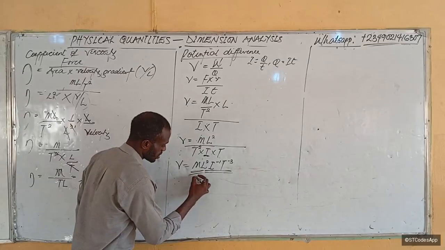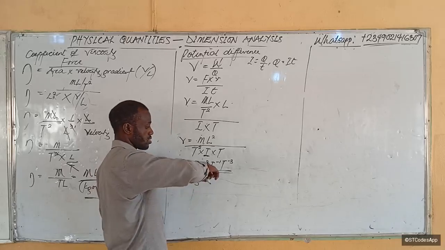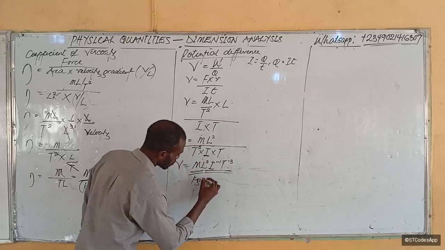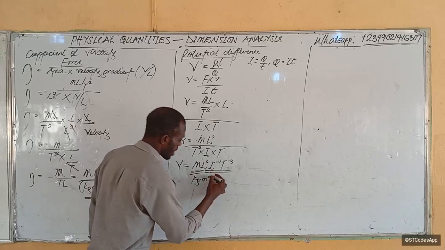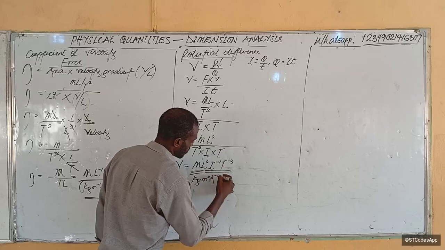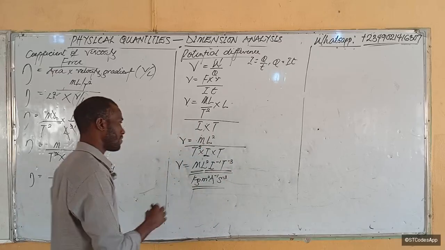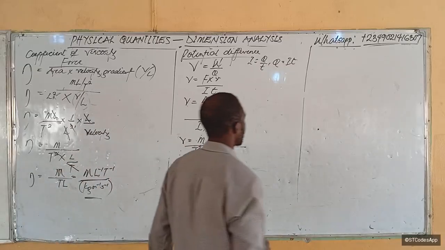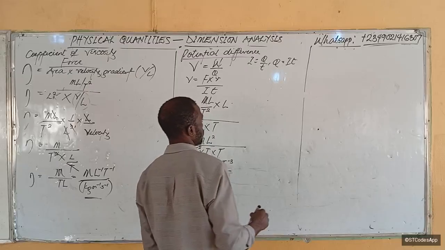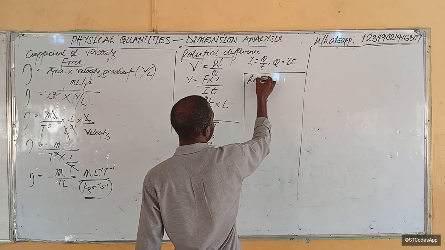And this will be the dimension for voltage. Now what will be the base unit? Kilograms, length in meters squared, current in amperes to the power minus 1, time in seconds cubed to the power minus 3. Is that clear? Good. Now the next one I want to deal with is capacitance or resistance. Let's try resistance.